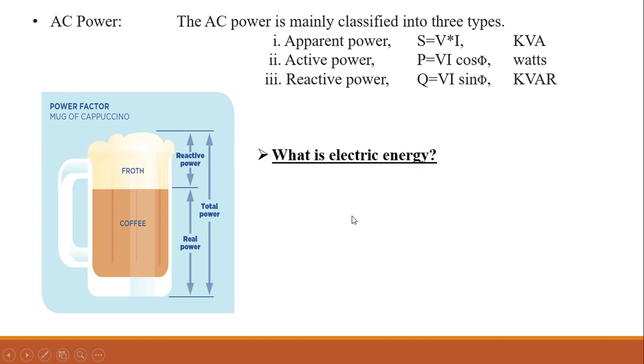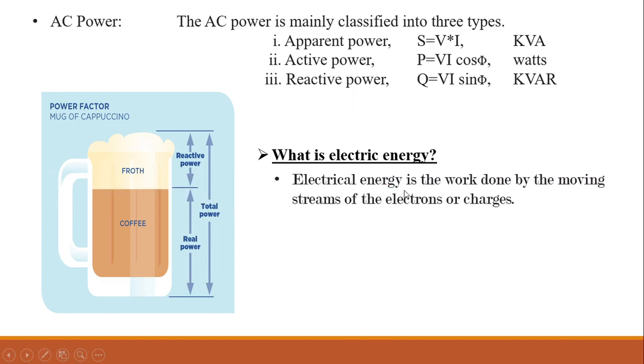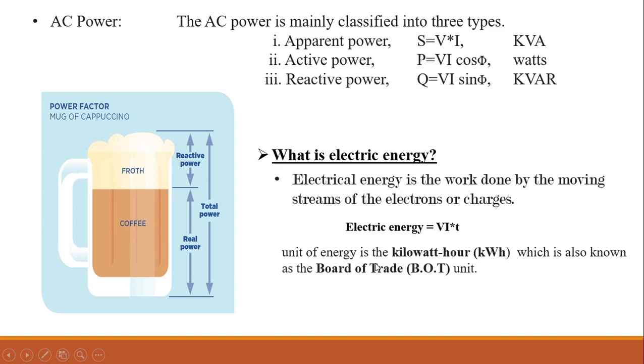And then we have to know about electric energy. What is electric energy? Electrical energy is the work done by the moving streams of electrons or charges. Here electric energy is the product of power and time. All you know the formula for power, P is equal to VI, and it should be multiplied with the time, VI into T. Unit of energy is kilowatt hour, which is also known as Board of Trade, BOT. It is also unit of electric energy. 1 kilowatt hour is equal to 1 unit.